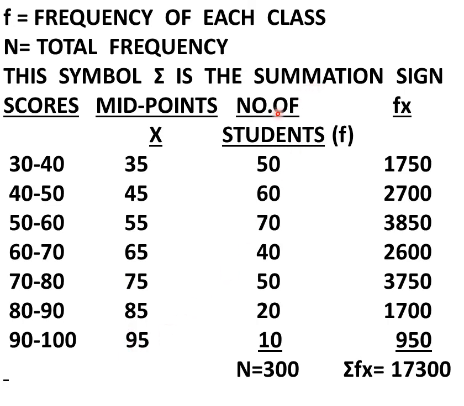Number of students in each class, that is frequency: 50, 60, 70, 40, 50, 20 and 10. Total number of students is equal to 300.